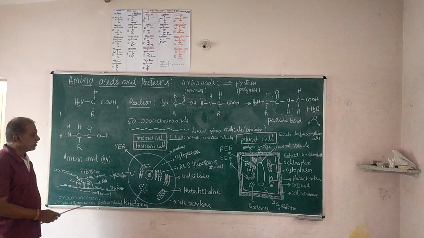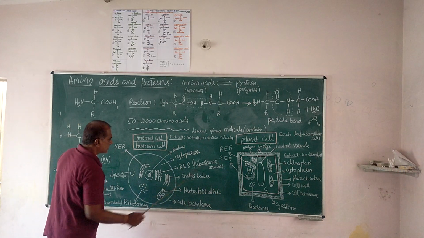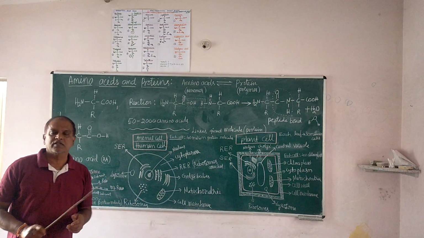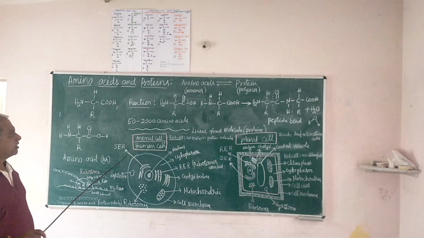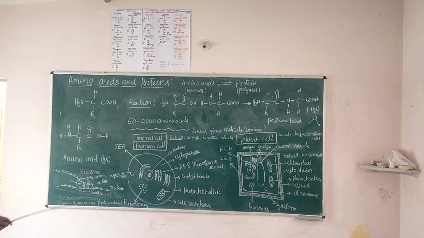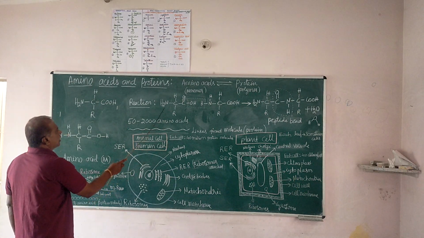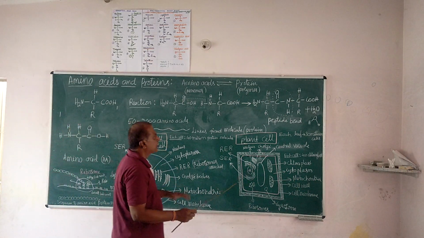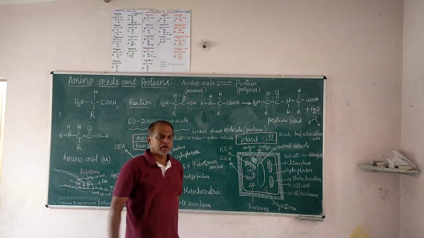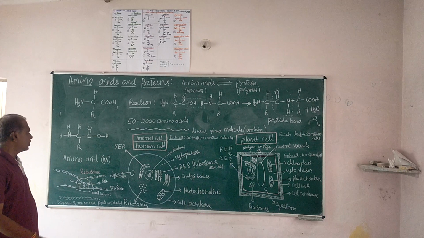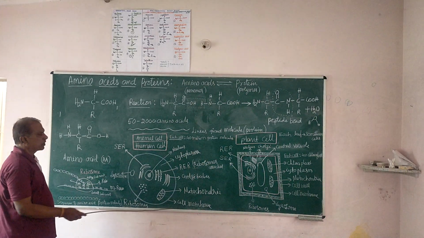Both reactions are possible actually in the cell, that is a living cell. I will tell you what is the site of synthesis, what is the site of splicing, or degradation. I mean degradation of protein. So this molecule can break up into amino acids, and these amino acids can combine to form a giant molecule. Polymerization. That reaction is possible. So this is animal cell and plant cell.